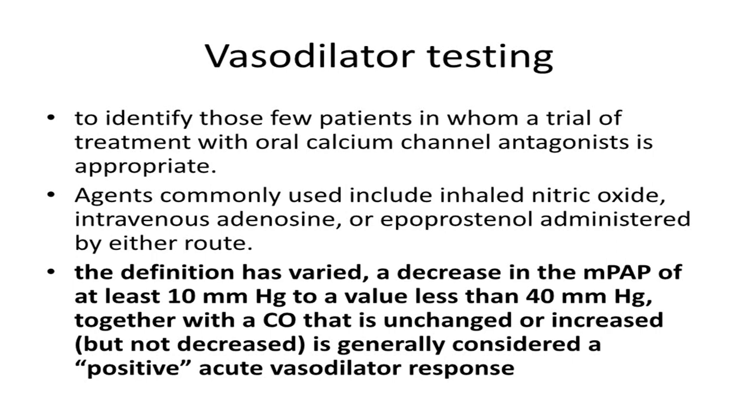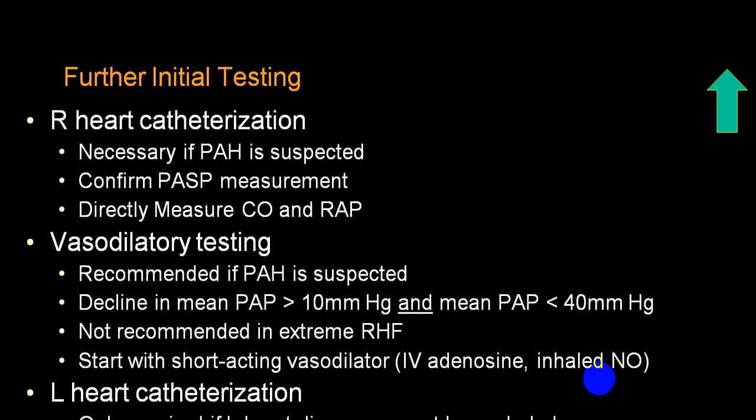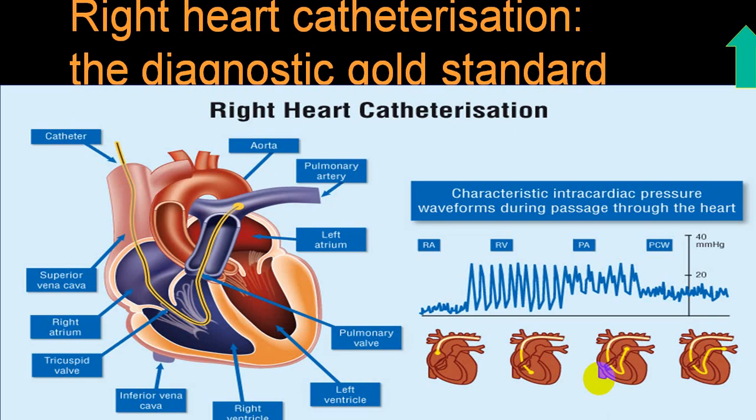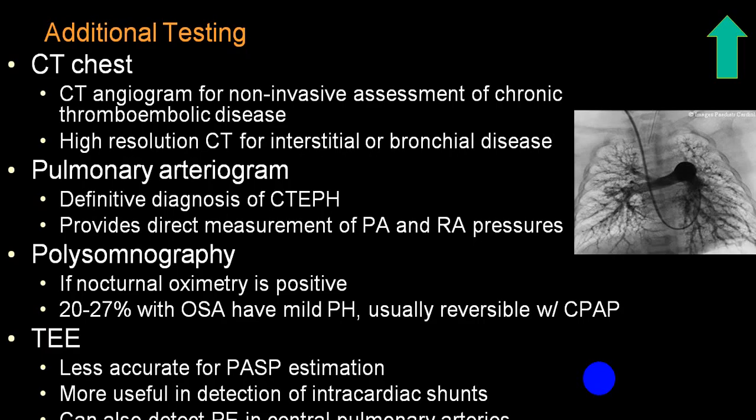Vasodilator test is useful because when you give a vasodilator, if there is a fall of blood pressure of at least 10 millimeters and the value becomes less than 40, together with cardiac output changes, it is positive for acute vasodilator response, and this is very helpful in treatment, particularly calcium channel blockers. So all those are being utilized. You can go for right heart catheter. This is the typical Swan-Ganz catheter being utilized.